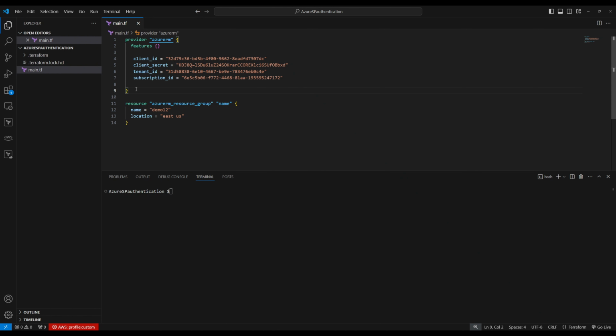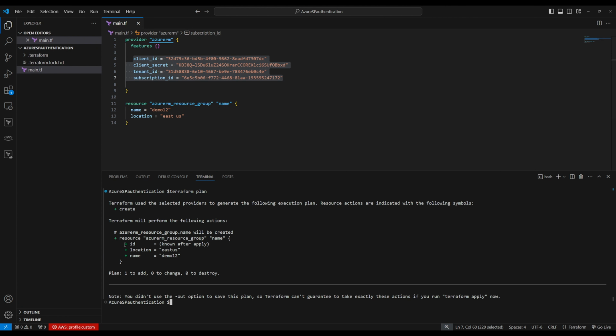Let's save this one. Control S. Now, earlier it failed, right? Now it should pass because we provided the authentication information right here. So let's do Terraform plan. It should pass and it should say it's one resource group to add because we gave all the information it needs. See it pass.